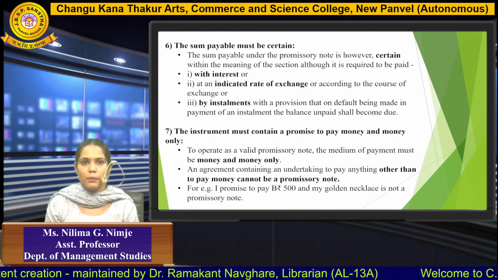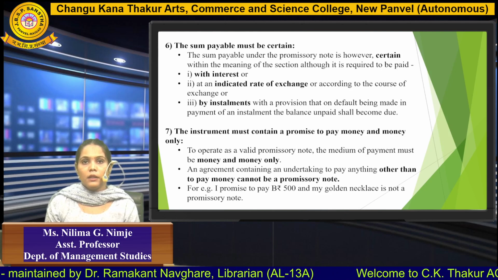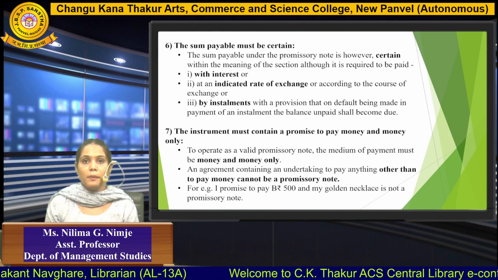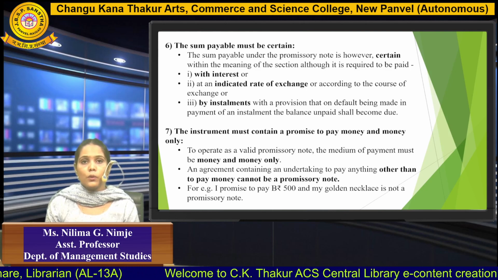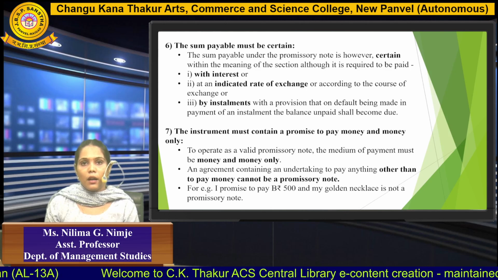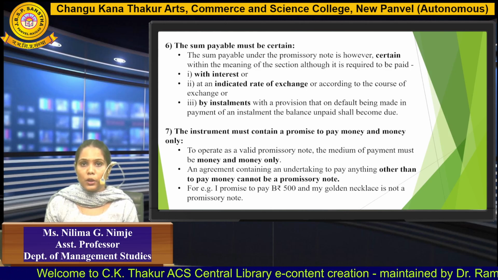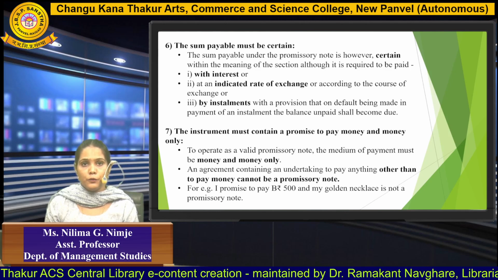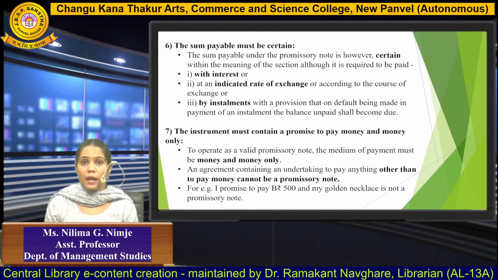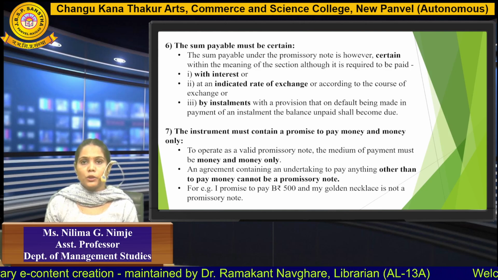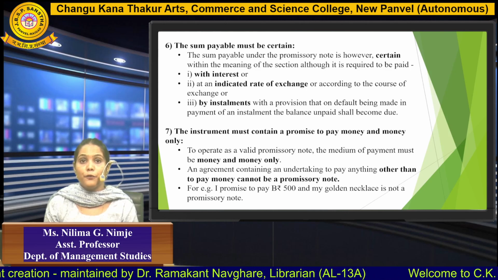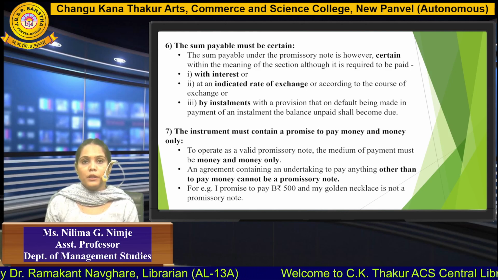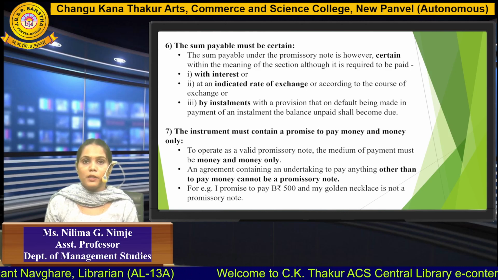Moving towards the next essential element, the sum payable must be certain. The amount which needs to be payable under the promissory note should be certain. It should be specific. It should be exact. Also, any criteria related to that particular payment should be clearly stated on the promissory note, such as the interest amount if charged, the rate of exchange if any, or if the amount is to be paid by installment. So it should be clearly stated that so and so amount is the first installment, and two more installments are yet to be paid. So the amount which is about to be paid should be exact, it should be certain.